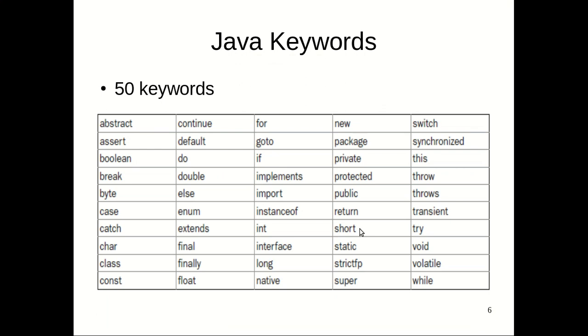So this is the list of keywords. There are 50 keywords in Java. Some keywords may be familiar to you if you have already learned C or C++. Some keywords are new. We will be discussing them one by one. This is just a snapshot to show you the list of keywords available in Java.